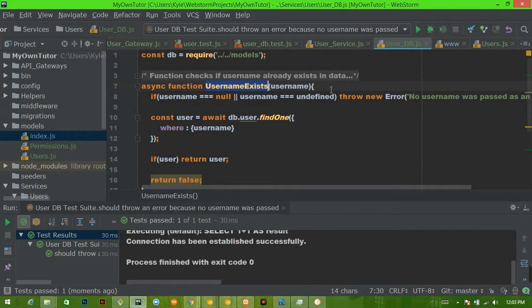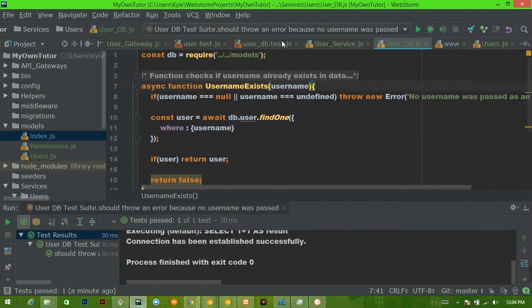We can confidently say it, but I want to absolutely be able to say it. So now we're going to write something that actually inserts a username into the database real quickly, checks to see if it exists, and then removes it.